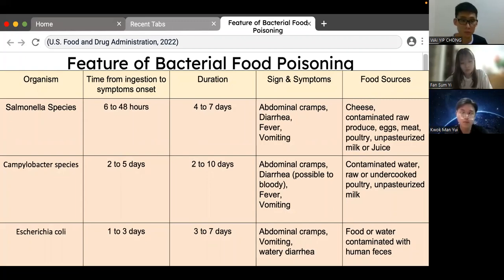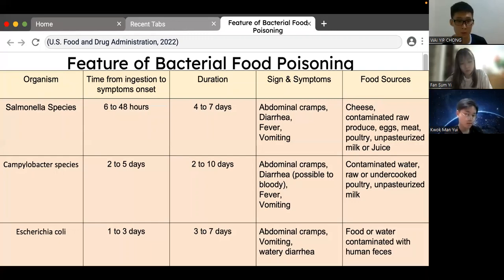The first one is Salmonella species, the second one is Campylobacter species, and also Escherichia coli.